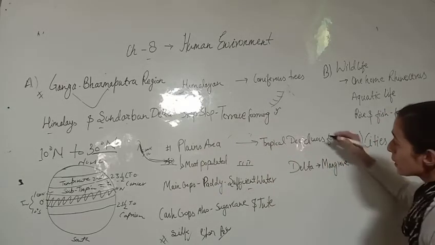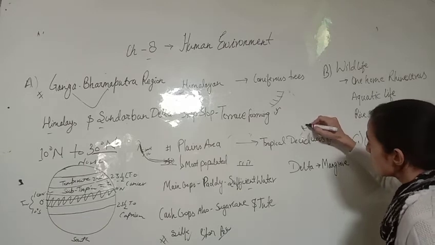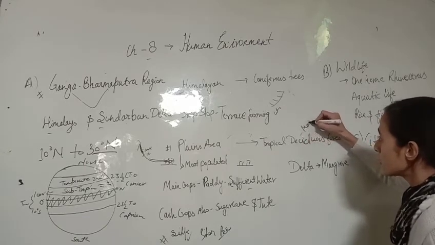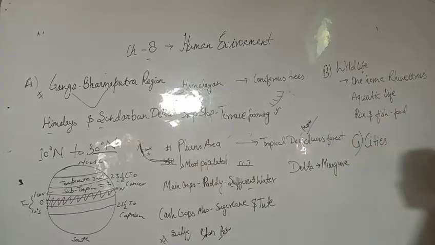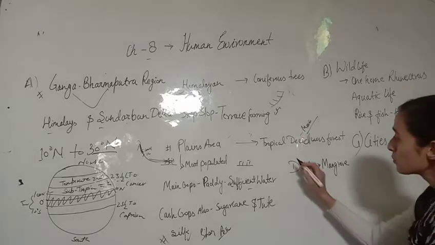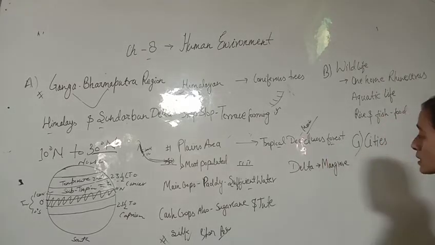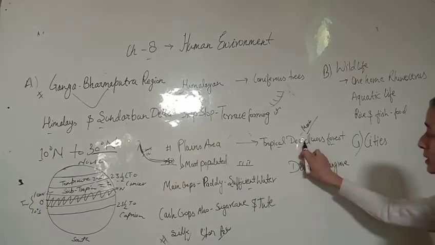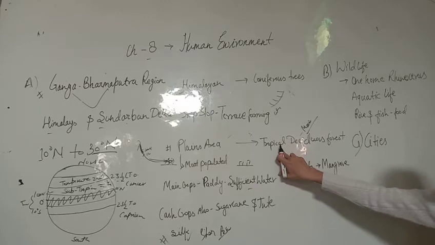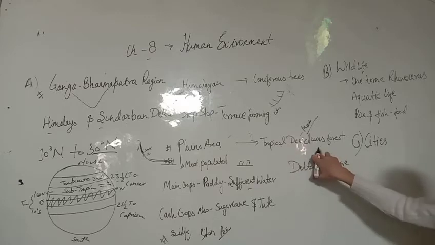Why so? Because the rainfall depends on the monsoon. Okay, जो plains का जो आपका rainfall है it generally depends on the monsoon season. So monsoon में एक particular season में you will get plenty of rainfall, so you are getting tropical deciduous forest here. Deciduous means the trees are shedding their leaves in a particular season, that is your autumn season.